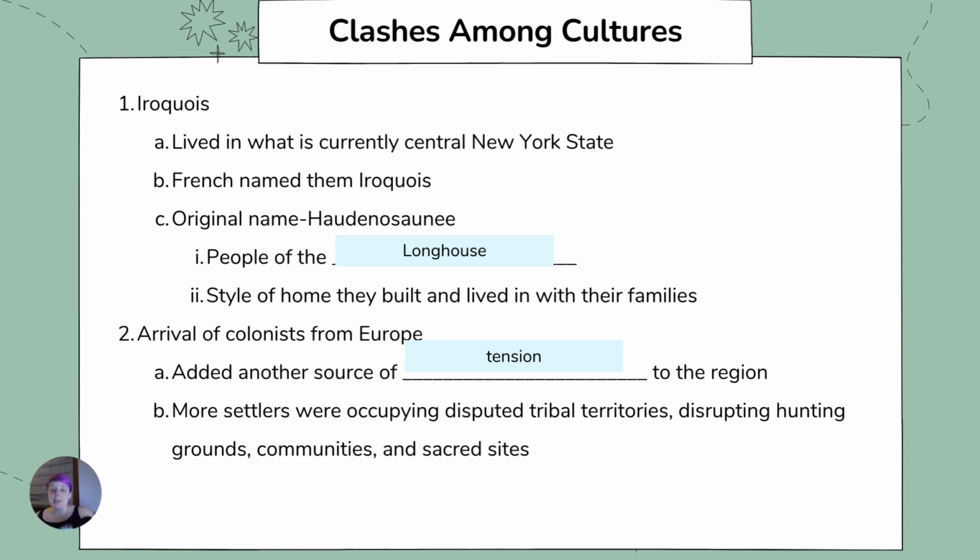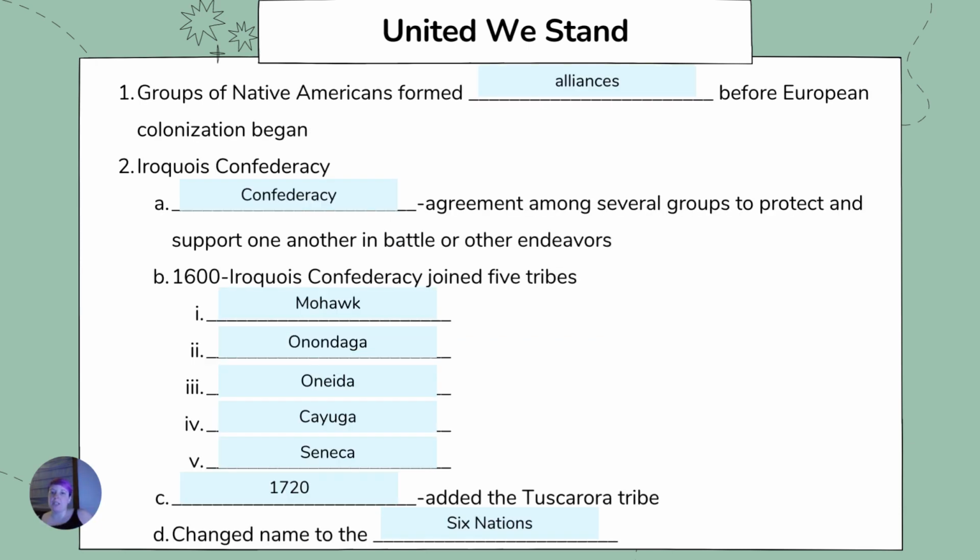people of the Longhouse for the style of home that they built and lived in with their families. So the arrival of colonists from Europe added another source of tension to the region. Yet another wave of settlers was now occupying disputed tribal territories, disrupting their hunting grounds, communities, and sacred sites. So even before Europeans began to colonize and claim lands in North America, conflicts amongst different groups of Native Americans led some of them to form alliances or agreements with each other.